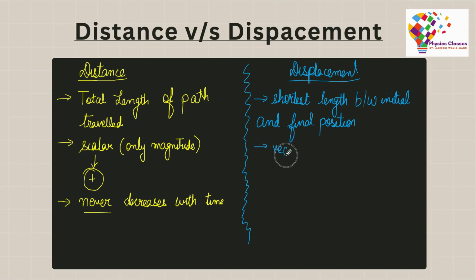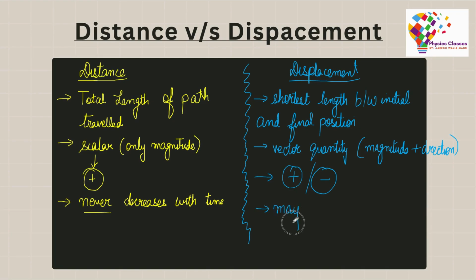Now, displacement is a vector quantity. That means that there is a direction and a magnitude associated with it. Also, because it is a vector, it can be positive or negative, and it may decrease with time. Let us pick up some examples to understand what exactly I mean by both of these.